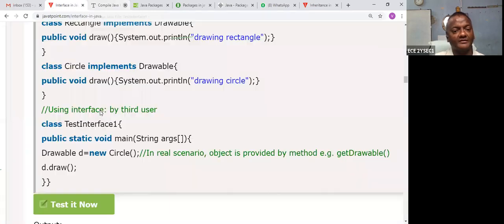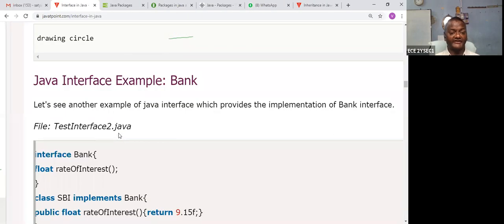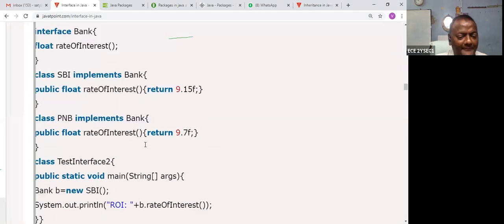Okay, let us take another example. Can you tell me what happens inside? I am giving the program to you, so just observe it. What is the interface? How is the interface linked with the class? How is it linked with another class? And how are the objects created in another class?